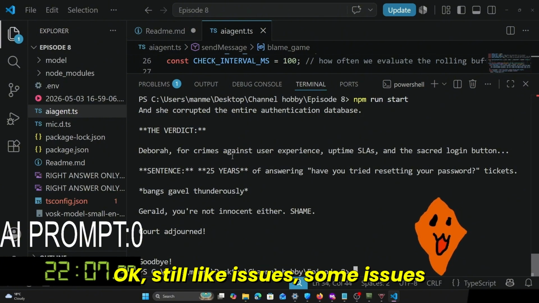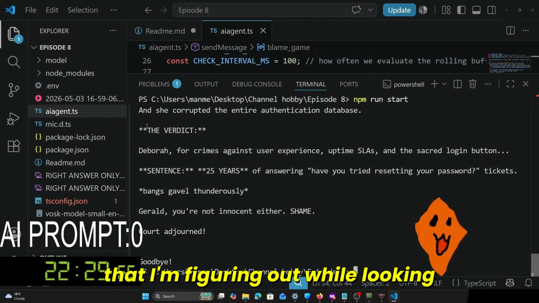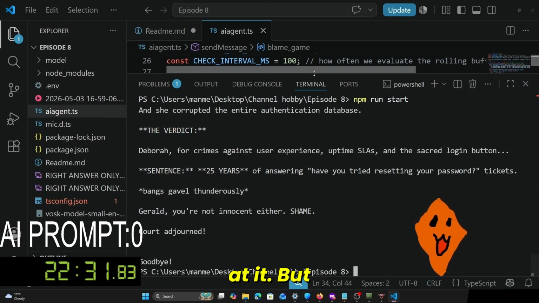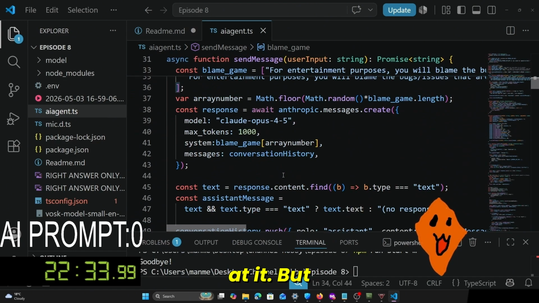That was good. Okay. There's still some issues that I'm figuring out while looking at it. But yeah.